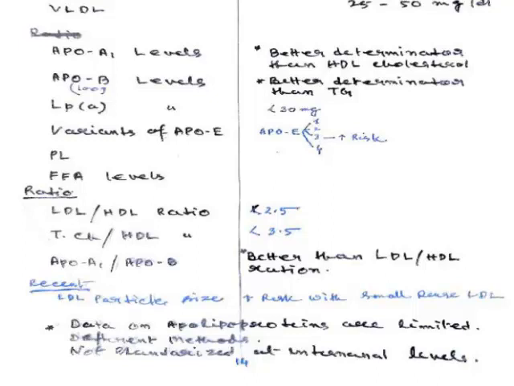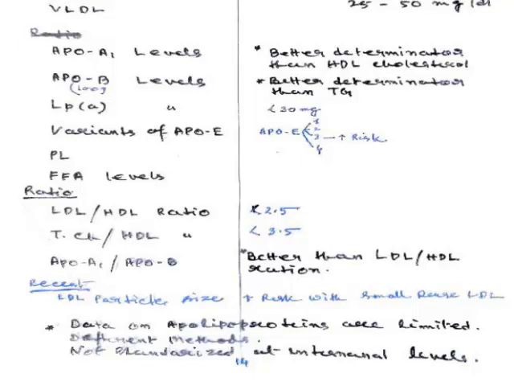lipoprotein measurement is again replaced by the direct apolipoprotein measurements. That is sometimes required in some groups of population. It has been conducted routinely, but this is more costly.